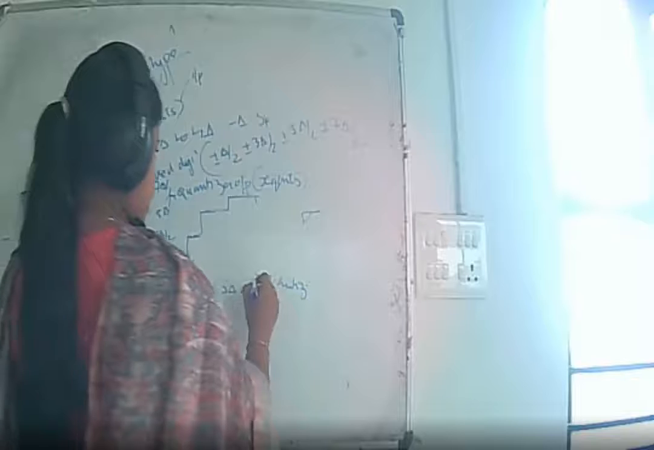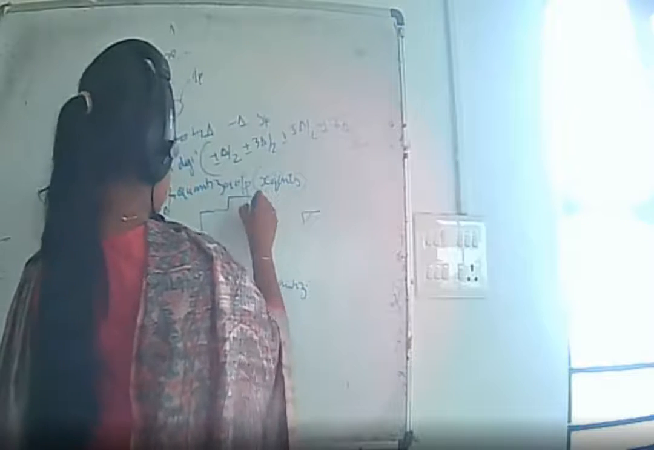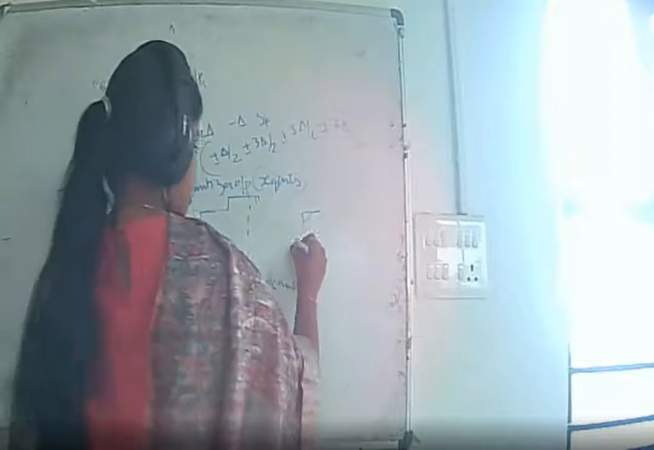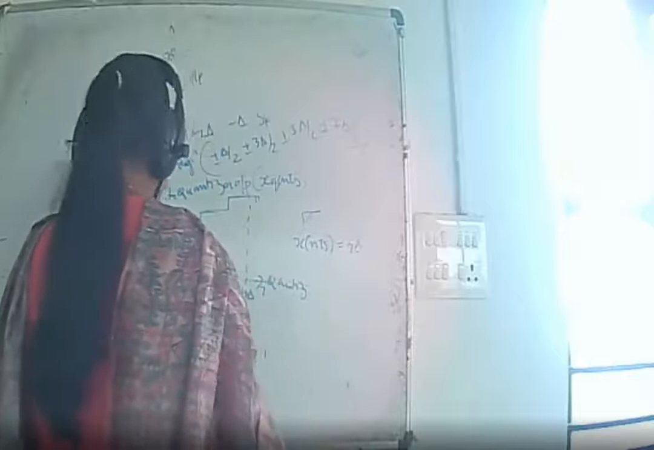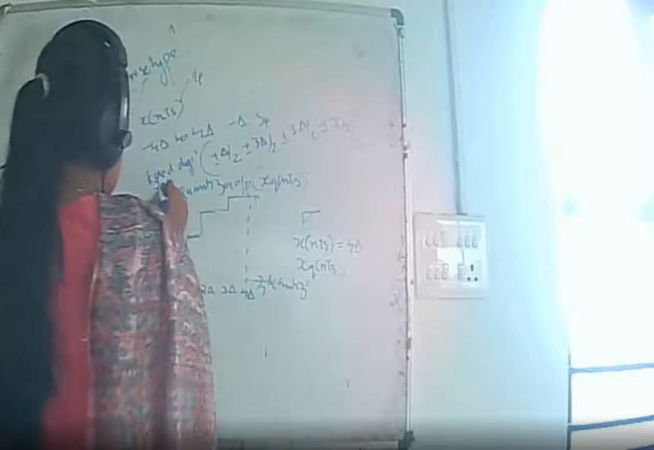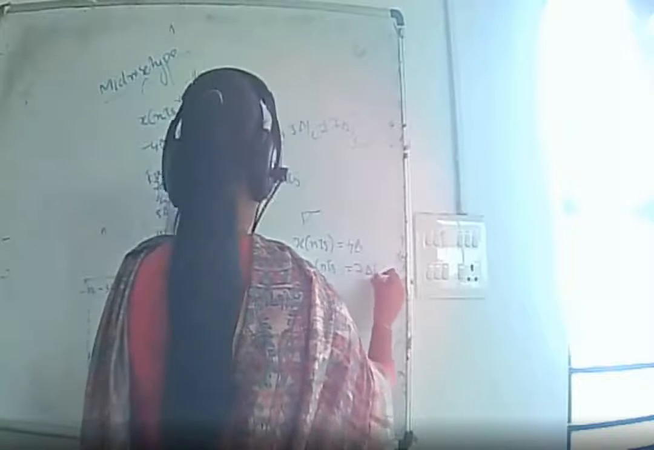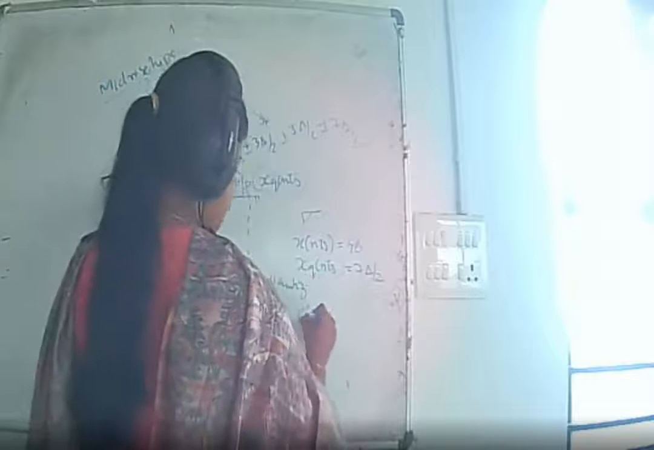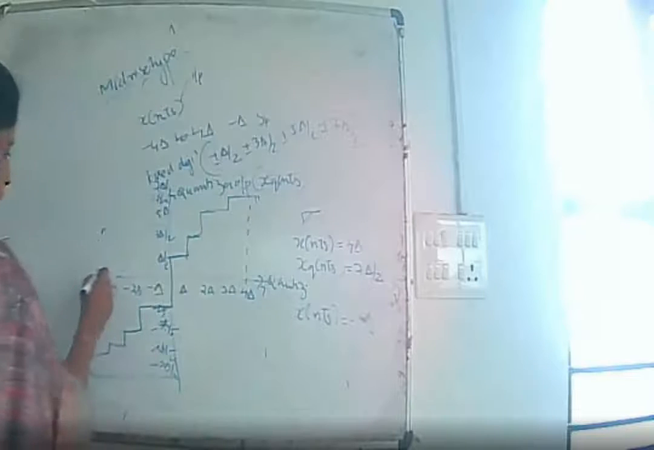From here we can see that if X of nTs is equal to 4 delta, then Xq of nTs is nothing but 7 delta by 2. And if X of nTs is equal to -4 delta, X of nTs